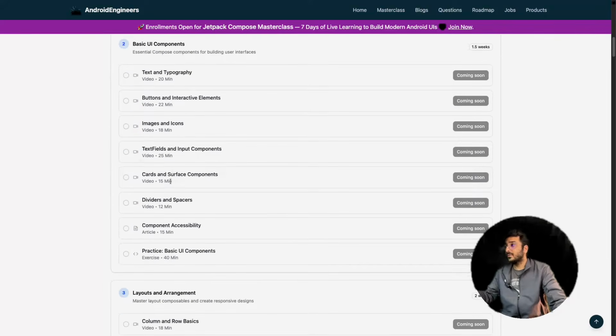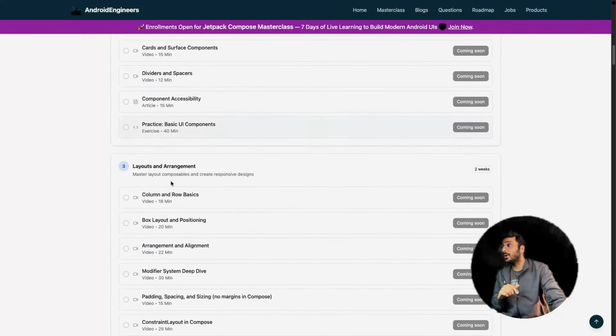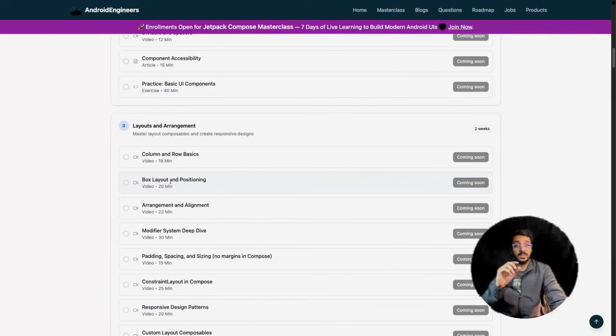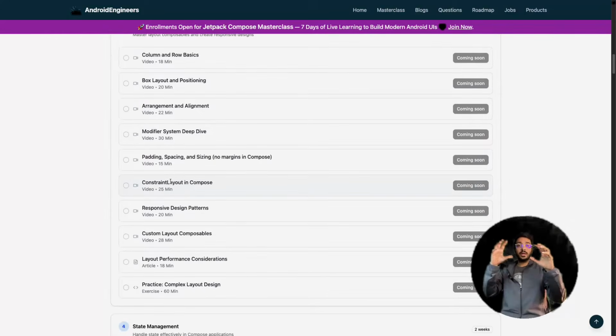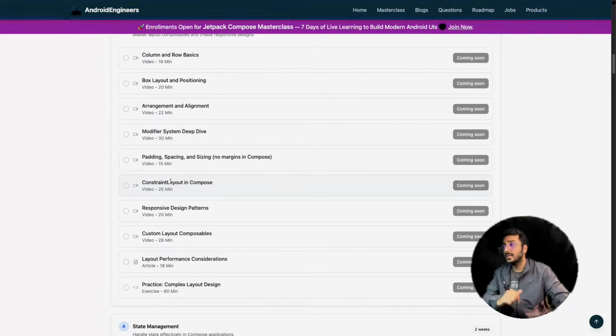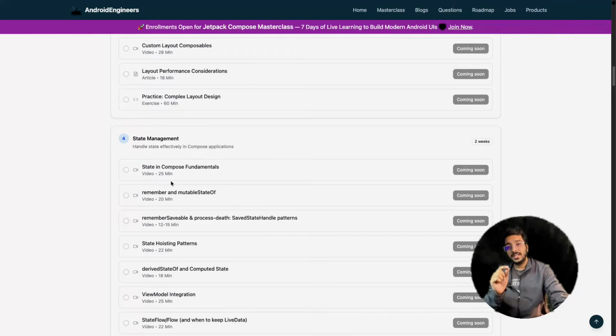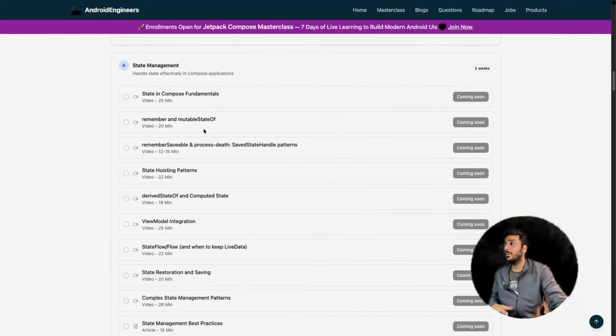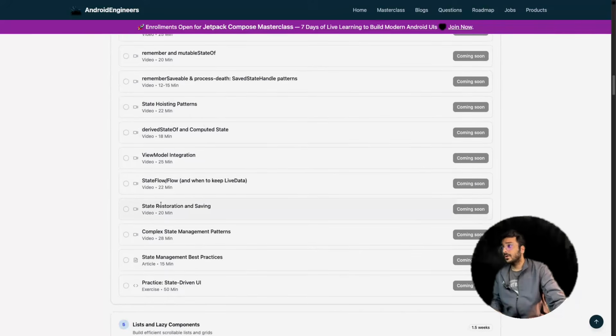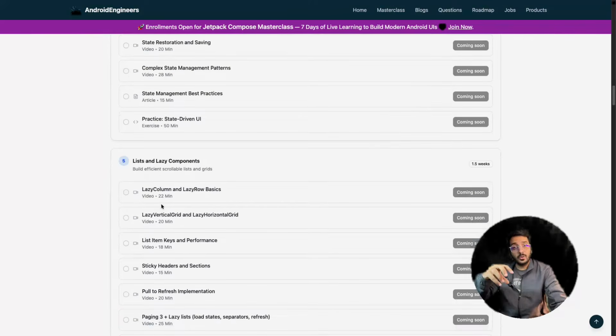Button, images, text field, different kinds of components you should know about. After that, layout, right? Containers, basically your row, column, box, those kinds of things. Arrangement, how you are going to arrange everything on a single screen. That's also an important part. After that, a very important concept in Jetpack Compose is state management, state hoisting, how we are going to manage the state, right? A lot of things over here. How we are going to create a list.